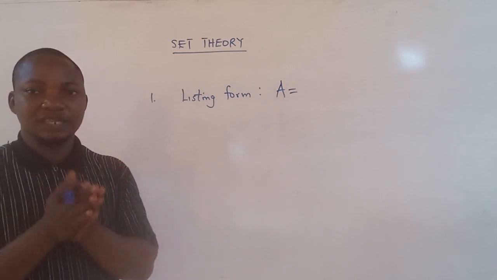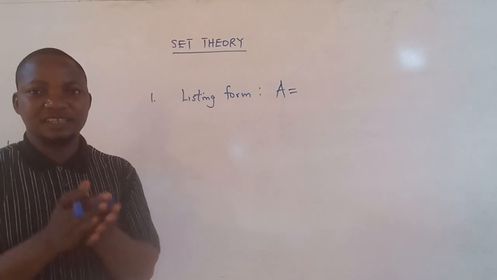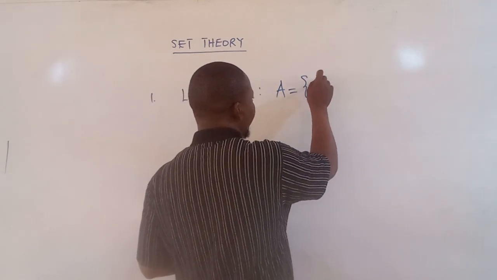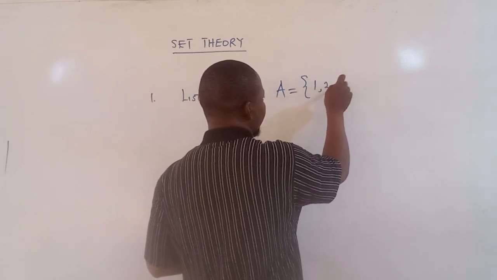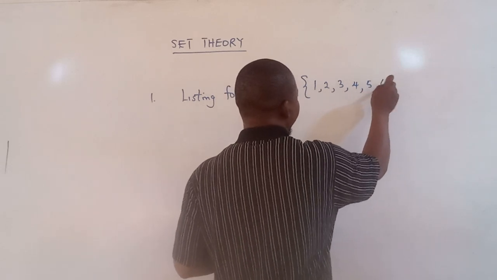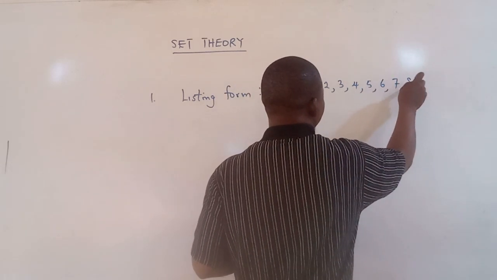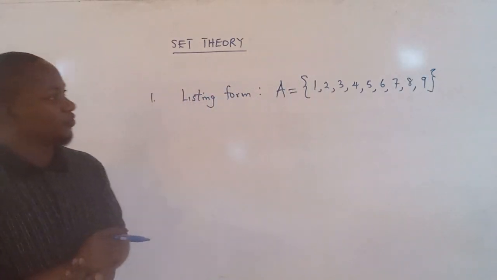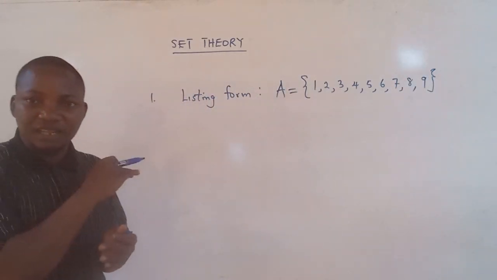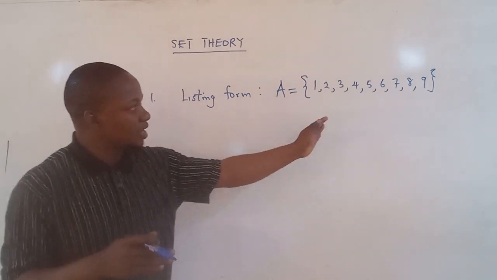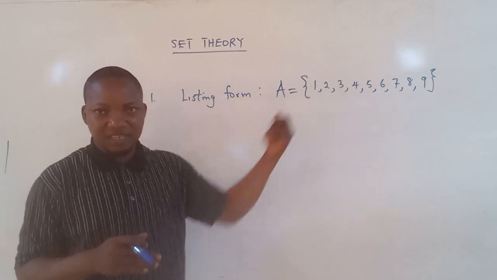It means I can write this in the listing form: 1, 2, 3, 4, 5, 6, 7, 8, and 9. This is a set of numbers in a listing form. As you can see, we list the numbers that are positive and less than 10.